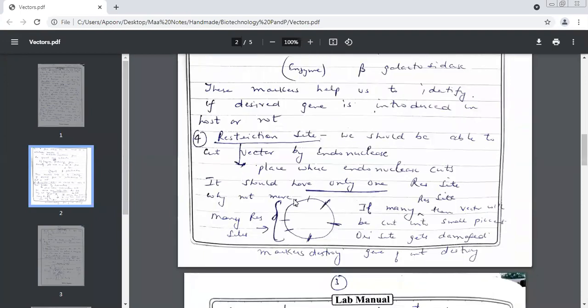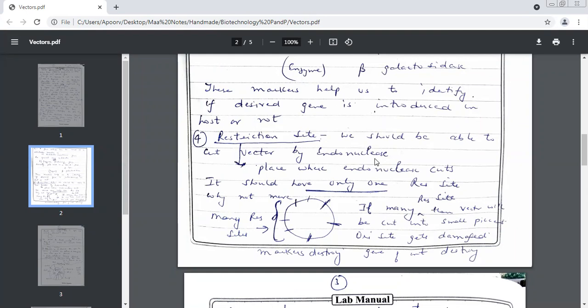Now, the fourth thing which a vector should have is a restriction site. What is this word, children? Restriction site. We should be able to cut the vector at a particular place. Now, what is a restriction site? A site or a place where a vector can be cut with the help of endonucleases. It is the place where which enzyme can cut? Endonuclease. Yes, endonucleases can cut.